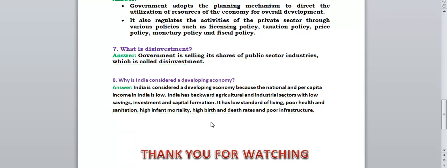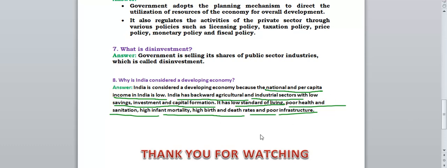Once again, we'll discuss the answer. India is considered a developing economy because the national and per capita income in India is low. This is the first point. Next, India has a backward agriculture sector and industrial sector, not working properly, with low savings, investment and capital formation. It has a low standard of living. The people in India have a low standard of living, poor health and sanitation, high infant mortality, high birth and death rate, and poor infrastructure. Because of these reasons, India is considered a developing economy.